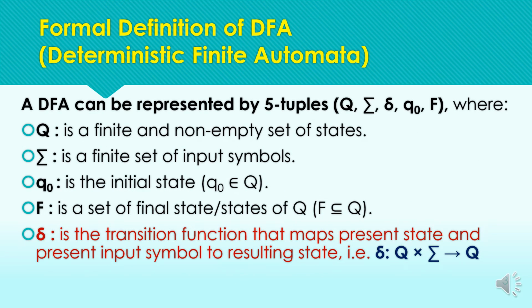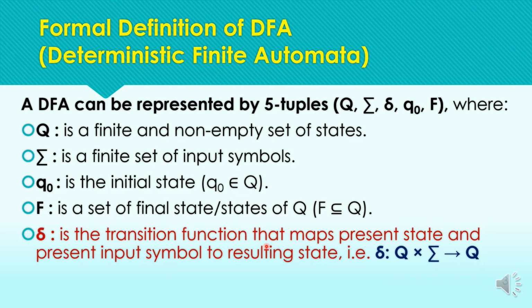So, just a revision of DFA. Deterministic finite automata is represented by 5 tuples: Q, sigma, transition function, Q naught and F. We have already covered some practice questions for the same, where Q is a finite and non-empty set of states, sigma is a set of input symbols, Q naught is the initial state, F is the set of final states, and also a subset of Q, that is the set of all the states.